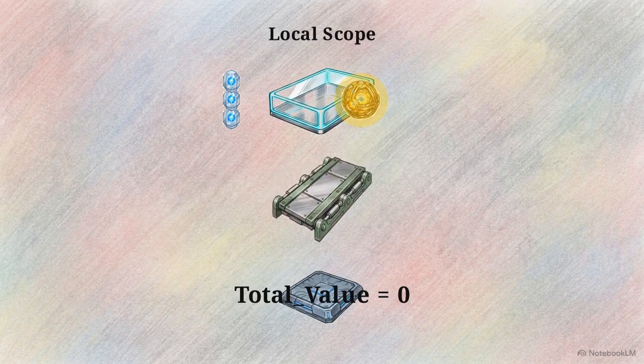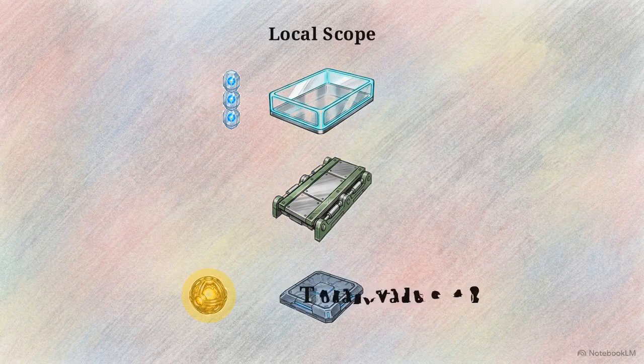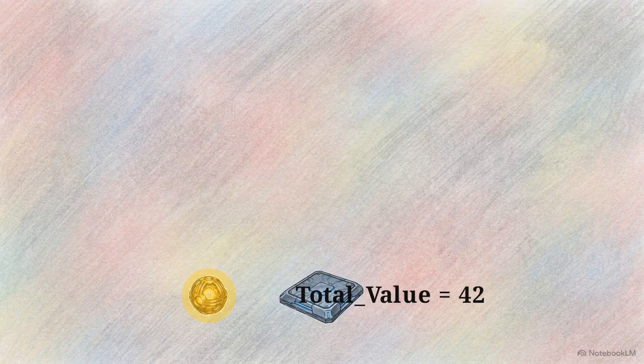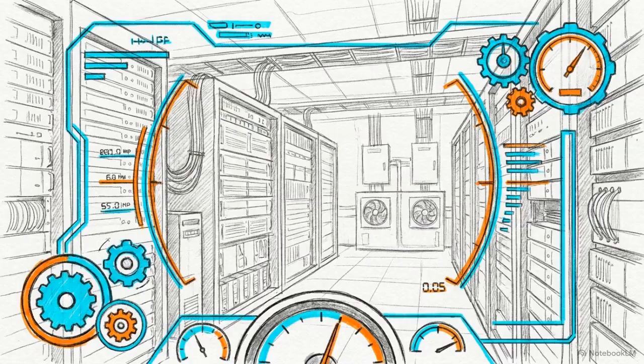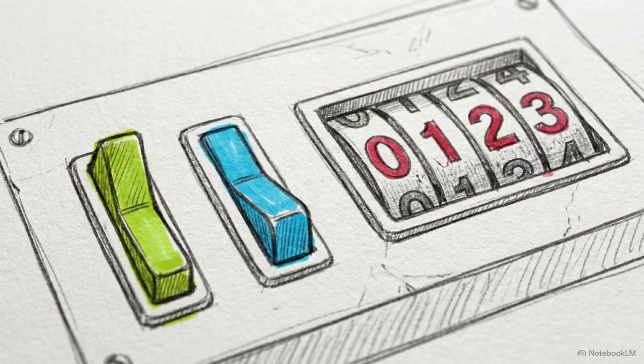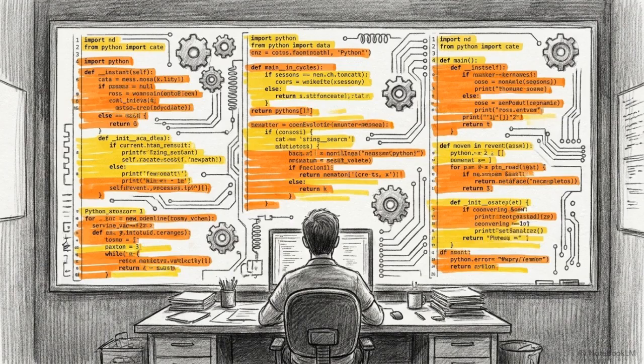The iteration completes. The final value crosses the boundary via the return statement, arriving in the global namespace as the temporary local frame is destroyed. Adopting the interpreter's perspective, focusing on isolated memory frames, Boolean gates, and accumulator states, provides a technical foundation for predicting how the machine will process your code.